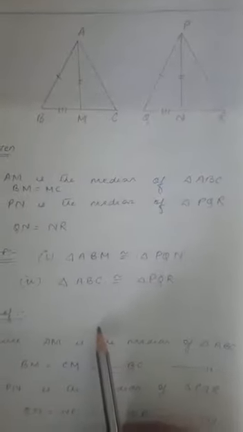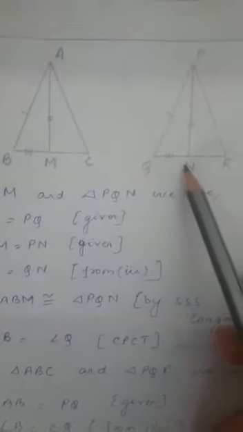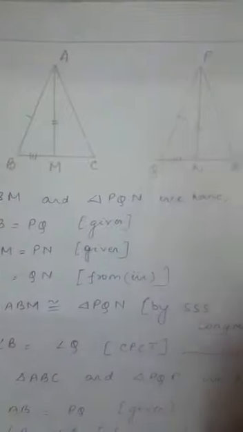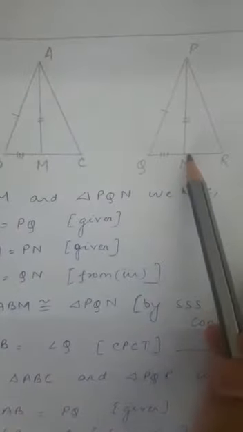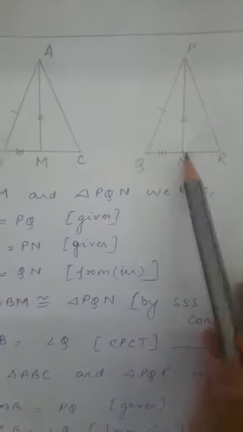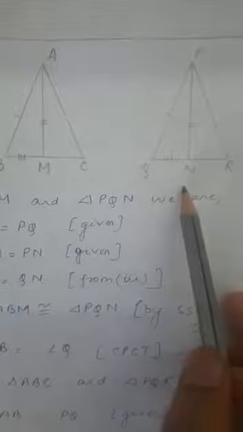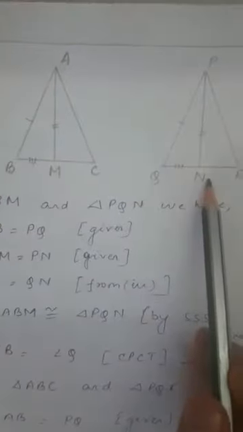Right. Now, we need to prove that triangle ABM is congruent to triangle PQN. So for this one, let us take the two triangles ABM and PQN. In these two triangles, AB is equal to PQ, it is given. AM is equal to PN, this is also given, the median. And BM is equal to QN, just now we got this one. So according to SSS congruency, we can say that triangle ABM is congruent to triangle PQN.